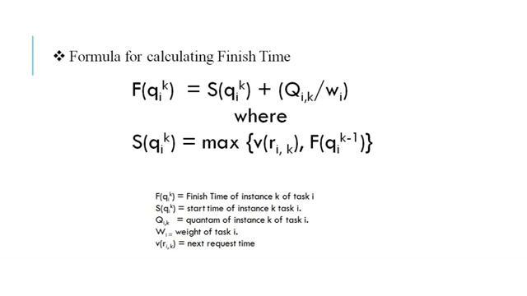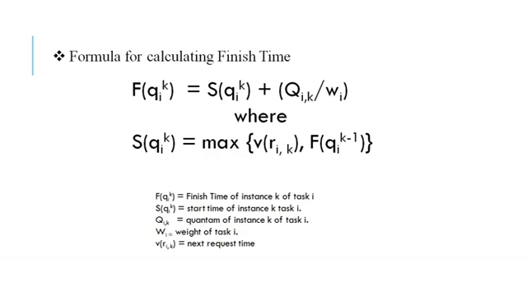And finish time is the start time, which we have just defined, plus Q_i^k upon W_i, where Q_i^k is the quantum. For every instance of task i there is a quantum defined. We have not defined different quanta for different instances, so we can ignore that subscript.